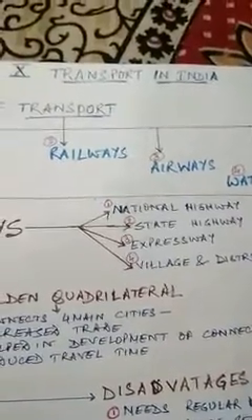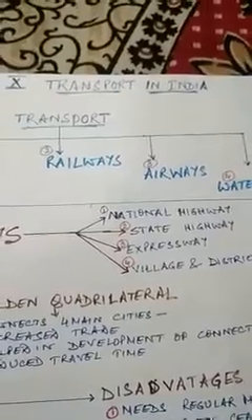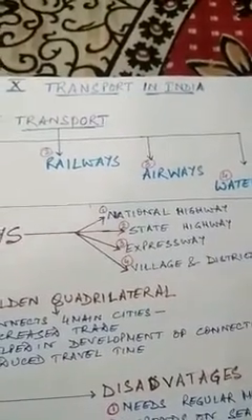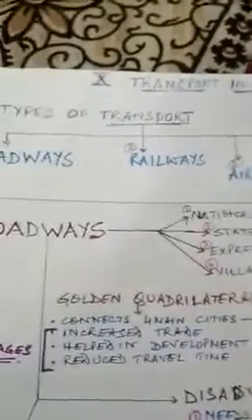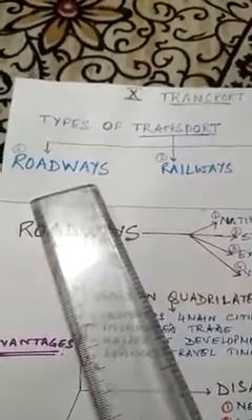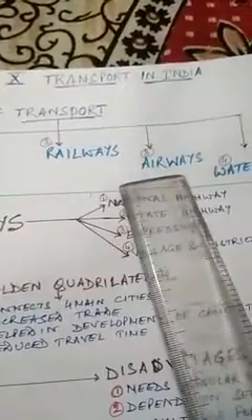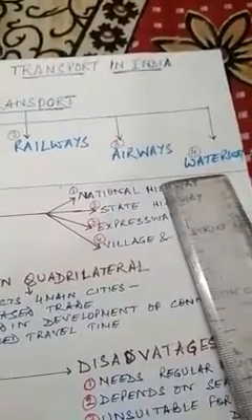Today's lesson, Transport in India. Now, what you require to learn or to know in this chapter are types of transport. As over here, you can see them categorized. Number 1, roadway. Number 2, railways. Number 3, airways. And the last one, waterway.